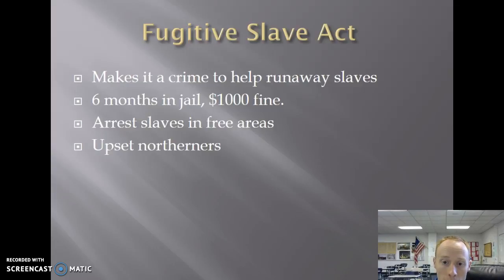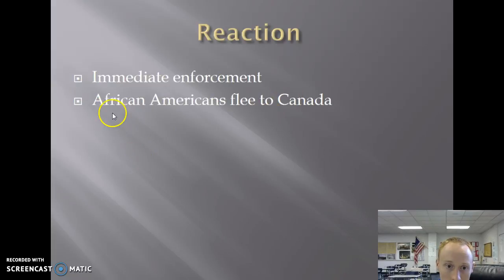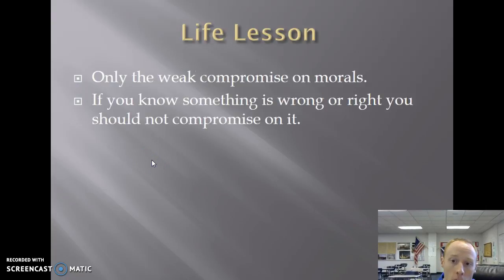And also, African Americans could not testify for themselves in court, so they had no representation, no way to tell their story. As a result, the consequence of this was that slave hunters went to the North and scooped up all kinds of African Americans, whether they were runaway slaves or not, accused them of being runaway slaves, and then sold them back into slavery. Sold down the river, so to speak. It was a real tragedy. Immediately, this all started happening, and about 20,000 African Americans fled to Canada because that was the only place they could find safety.